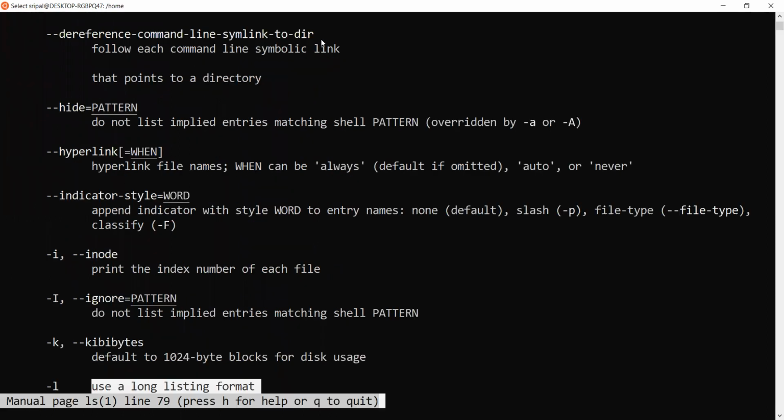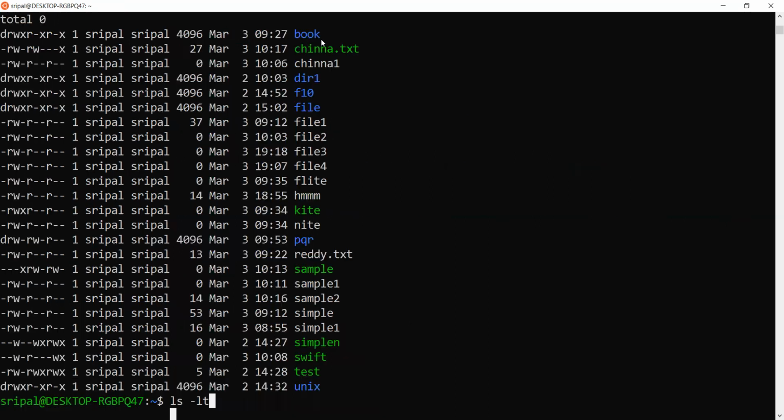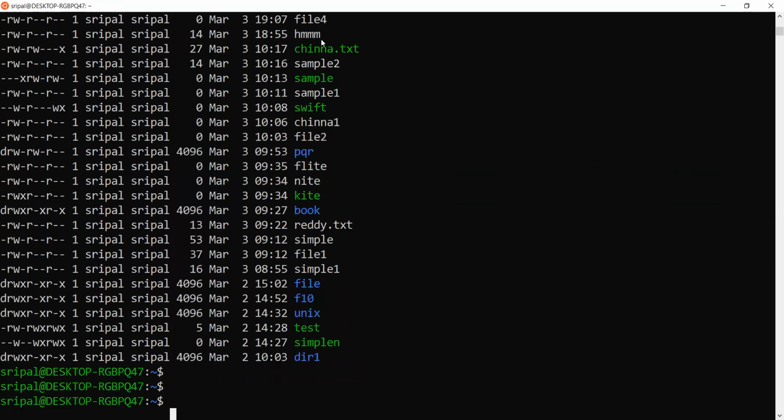To list based on time and everything, we use ls -lt. In this case, it is not in a sorted way. We see March 15th, and you could see the March 2nd file.